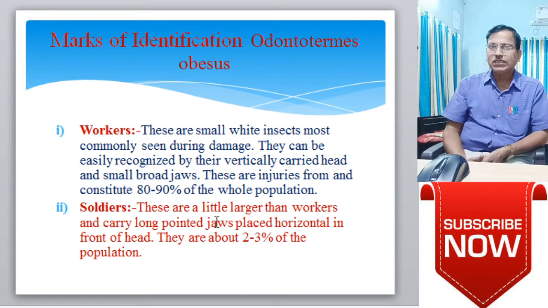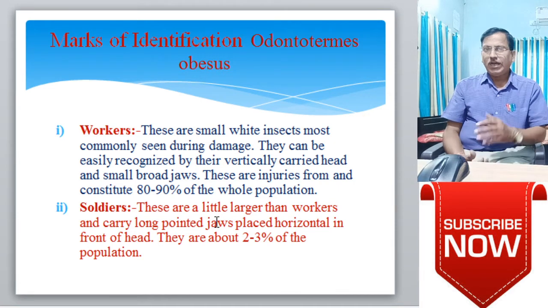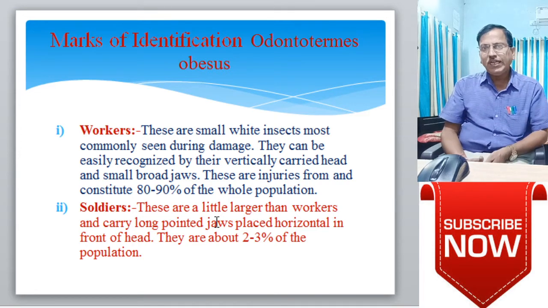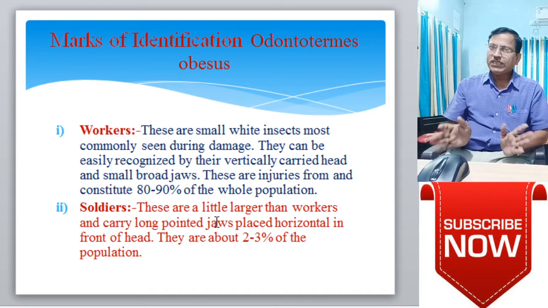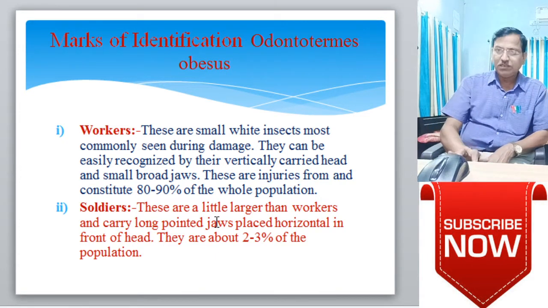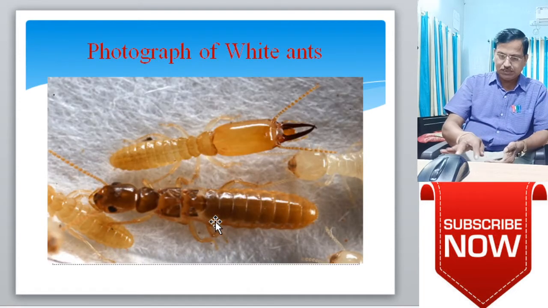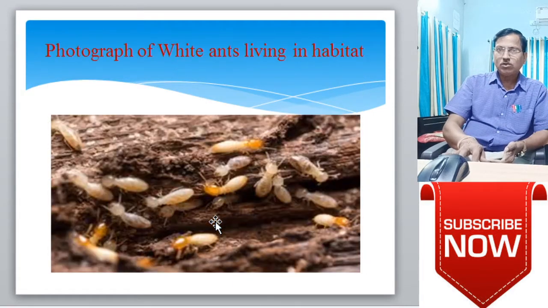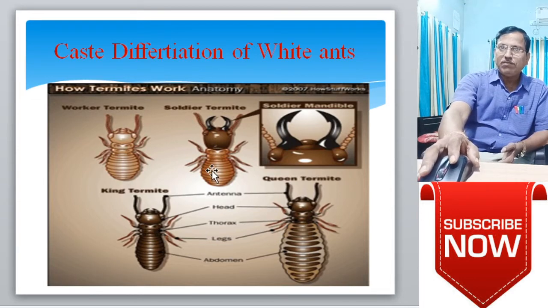Second is the soldiers. Soldiers provide defense against the enemies. These are a little larger than workers and carry long pointed jaws placed horizontally in front of the head. They are about 2 to 3% of the population. This type of specific animal group, worker and soldier, is shown in a specific diagram. The mandibles are also seen in this way. This is a specific category of animal caste differentiation, and in the diagram this is indicated by the soldiers.